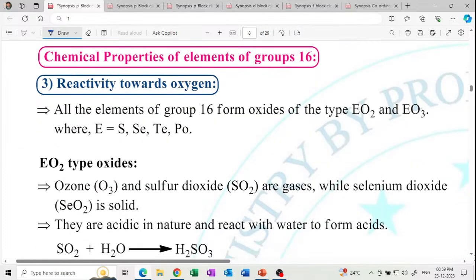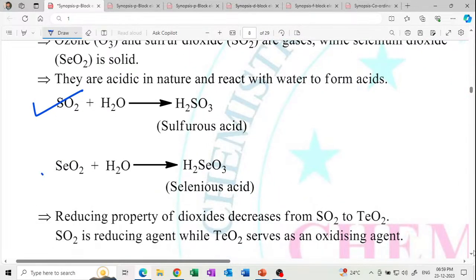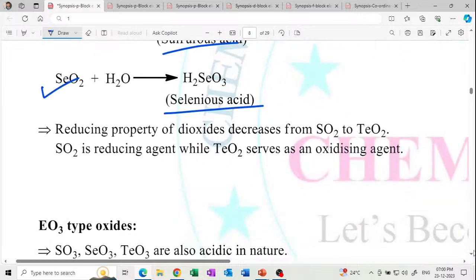Chemical properties of group 16 elements. These are the reactions. Selenium dioxide, selenious acid. SO2 is a reducing agent, TeO2 is the oxidizing agent.